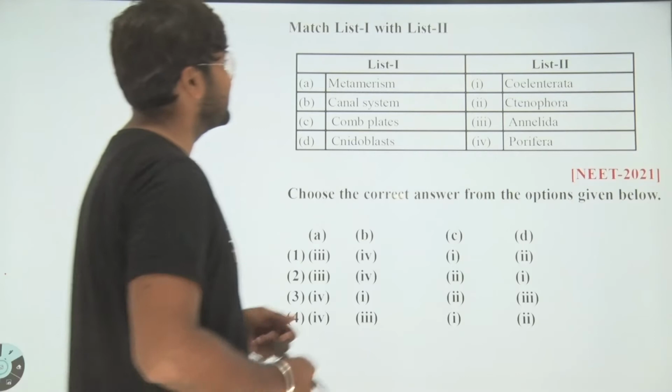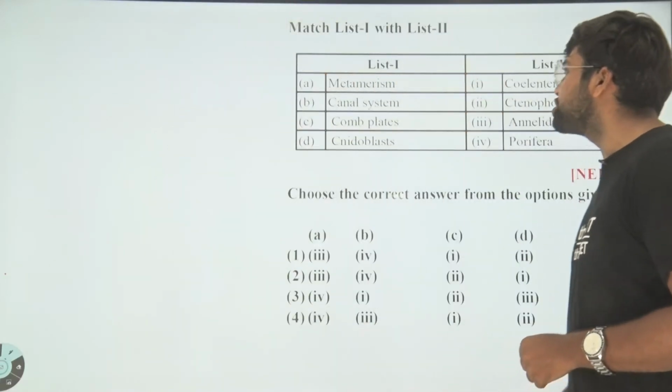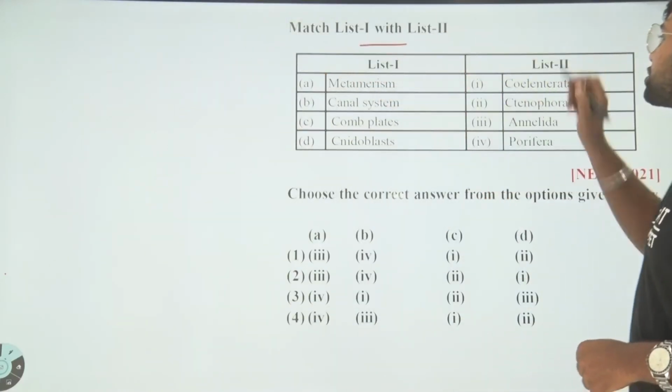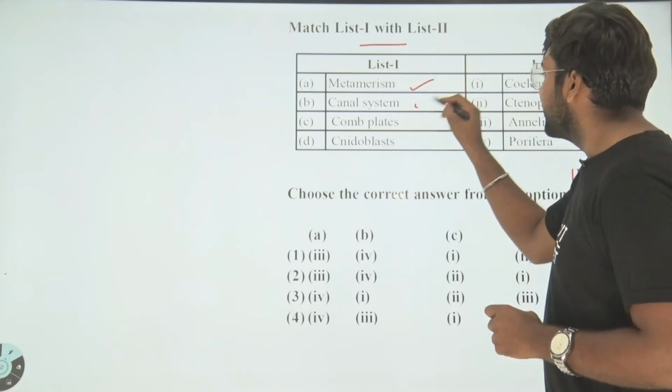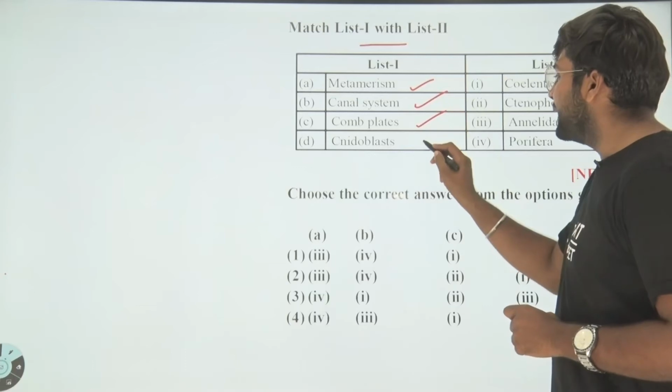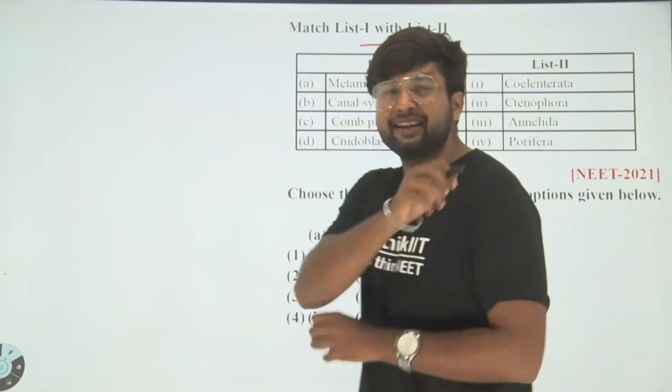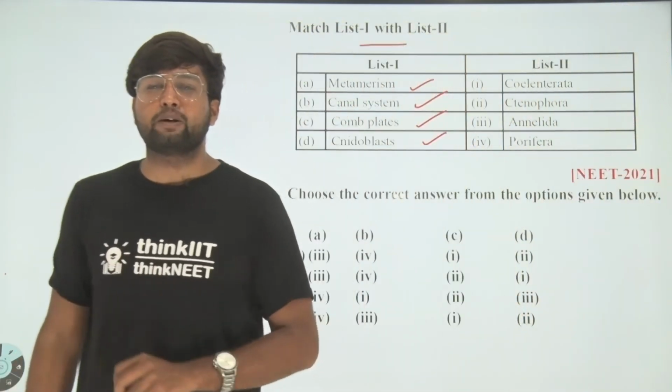Hello students, let's have a look toward the question. Match the list first to the list second. List 1 we have metamerism, canal system, complex, nidoblast. A very interesting question from the chapter Animal Kingdom.